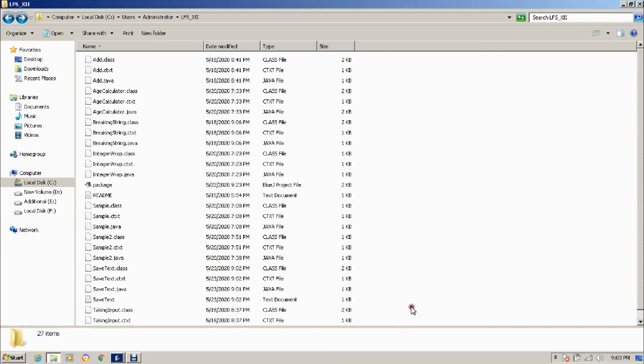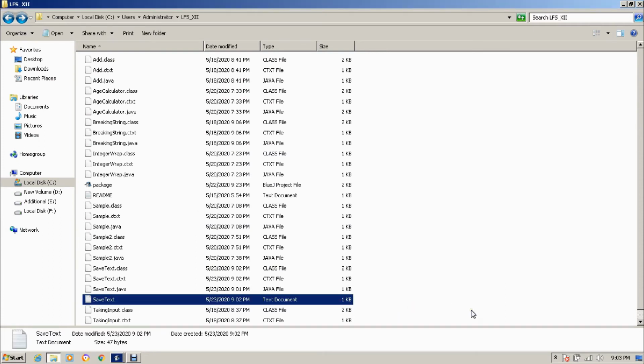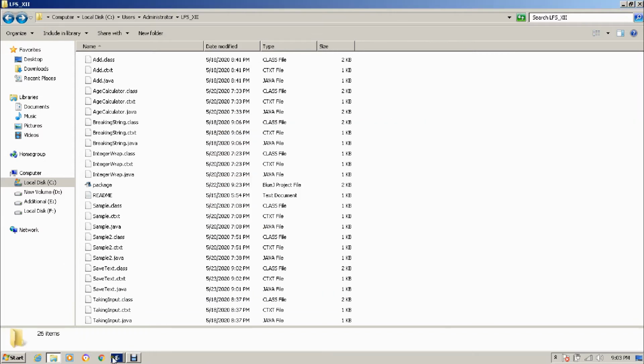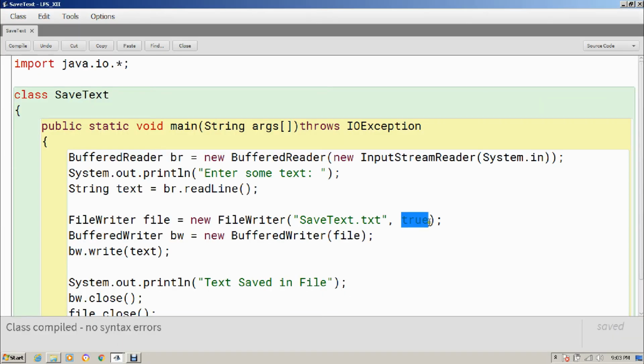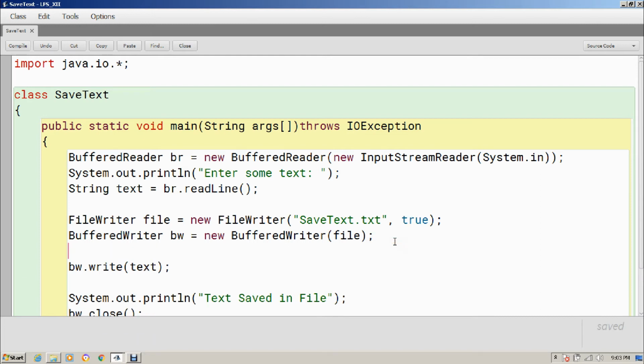Let me delete this one and I will get the same output, but this time I am going to use PrintWriter. It's very good to use PrintWriter because it supports print and println methods, and println supports in fact all types of values, not only String. So I'm going to create a PrintWriter object here.